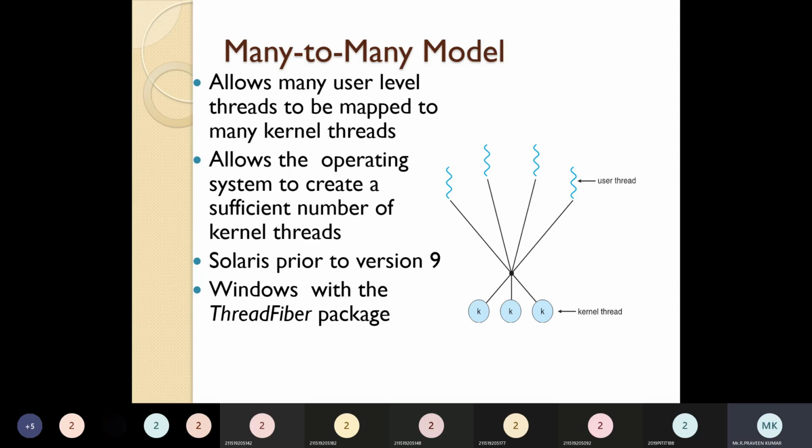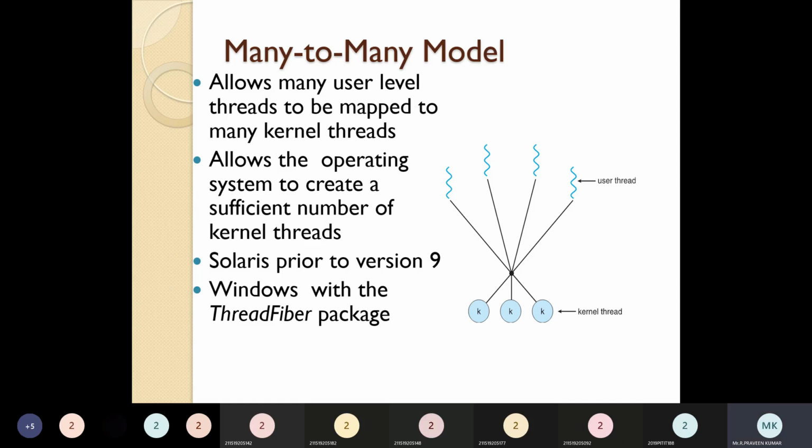What disadvantages did we have in one-to-one and many-to-one? We are trying to recover from all the disadvantages we had in the previous approaches. So currently we are using this approach. We also use the hybrid, which we will see in the next part. So this is somewhat useful compared with the previous approaches.